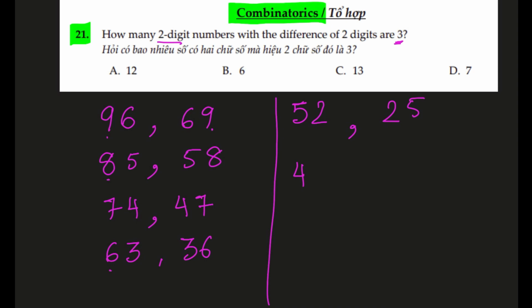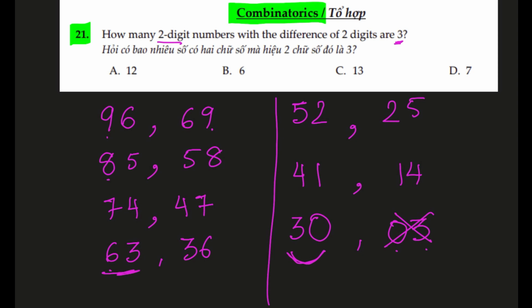Now there you could have gone higher as well, 47, but that's already calculated, so we'll go to 41 and 14, and then 30. Again, going higher, we have already calculated 36 and 63 before, so we don't need to go for 6s, we have to go below, so that's 30. But remember, in this one, let's look at what is the reverse. Reverse is 03, which is actually not a two-digit number, so 03 is not possible.